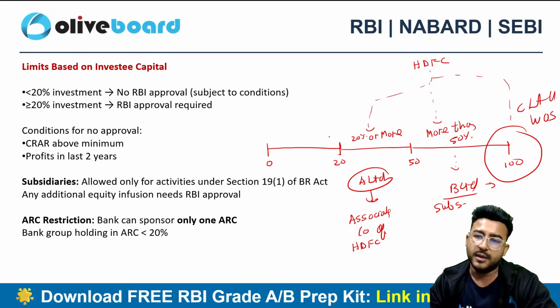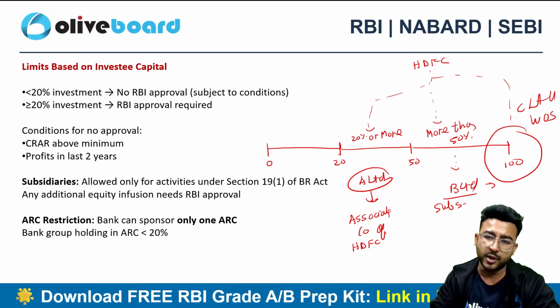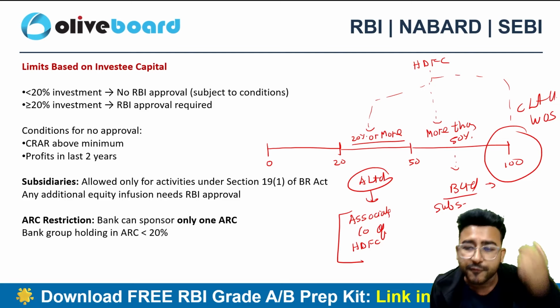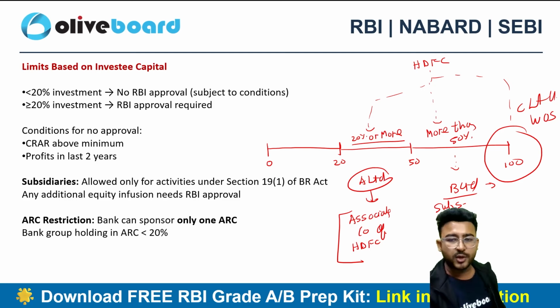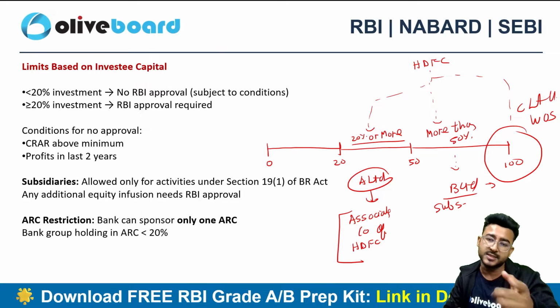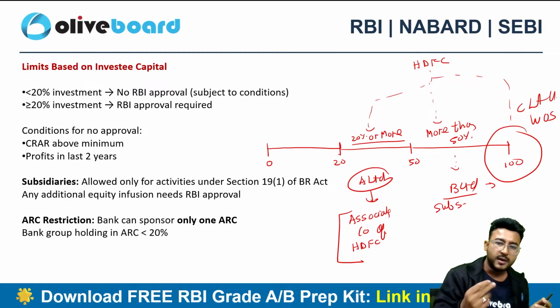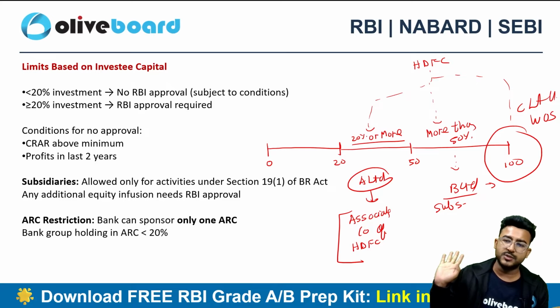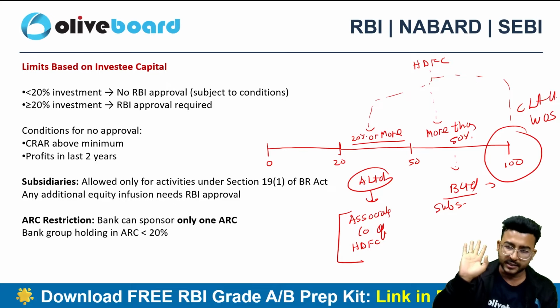Right? Less than 20%, no problem at all. But 20% or more, now this is your associate company. You have a significant influence. That means you can influence the decision making of A Limited. Take RBI approval. Up to 50% it will be your associate company only. So 20% or more, up to 50%, that's your associate company.